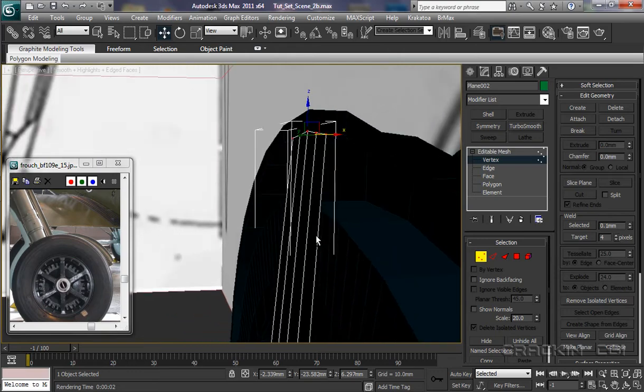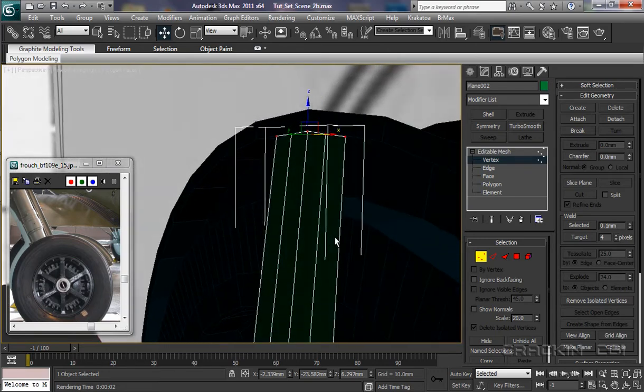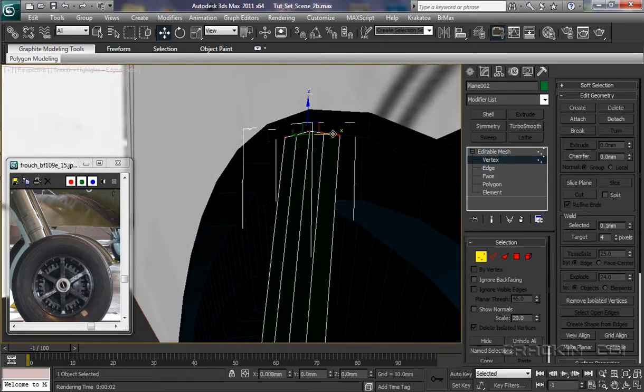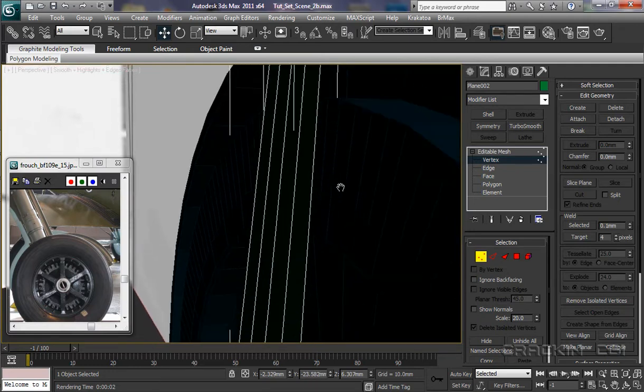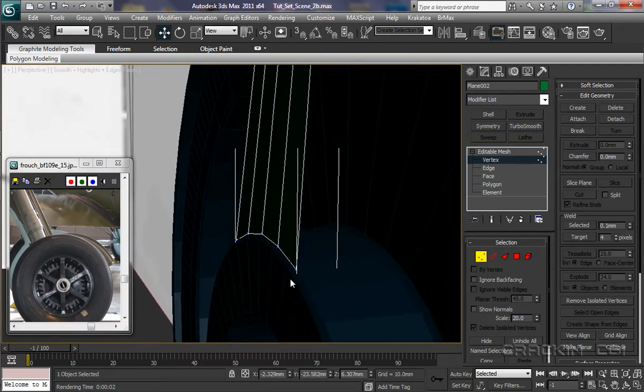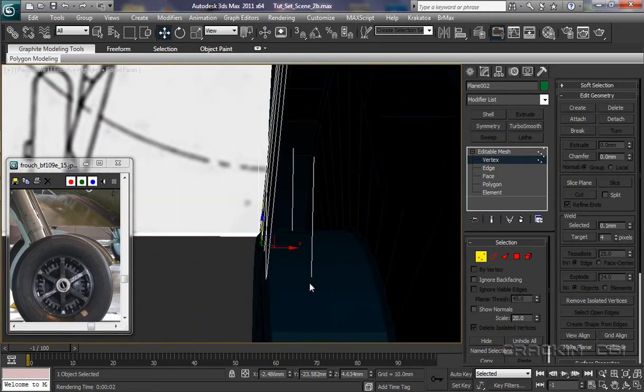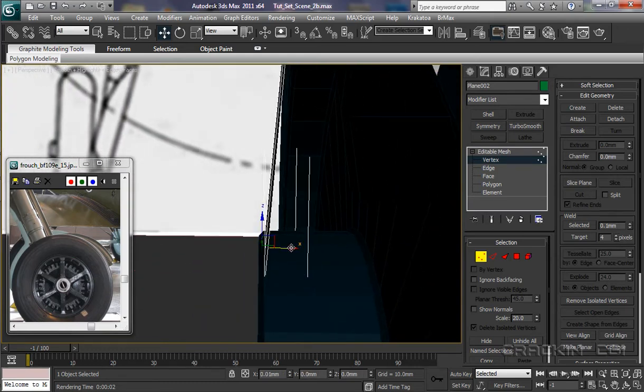Okay, maybe a touch more and bring that up back a little bit. That's it. Lovely job there. Pop down, check these out, select those there, just bring them down in there a little bit, just check that, maybe this way a touch.